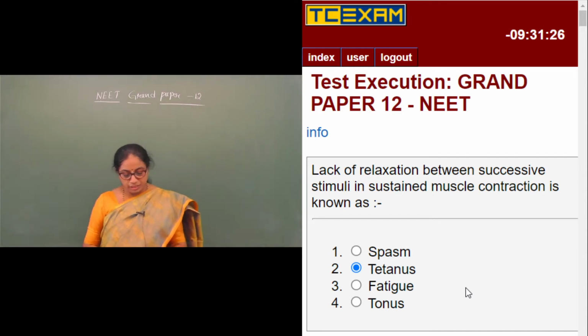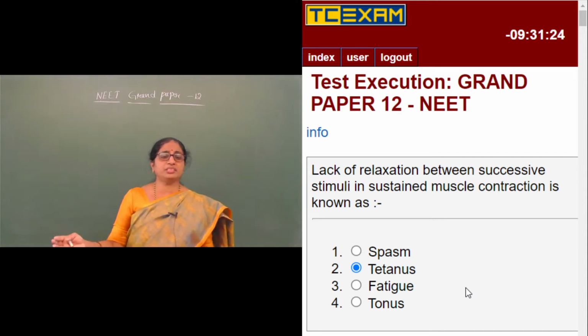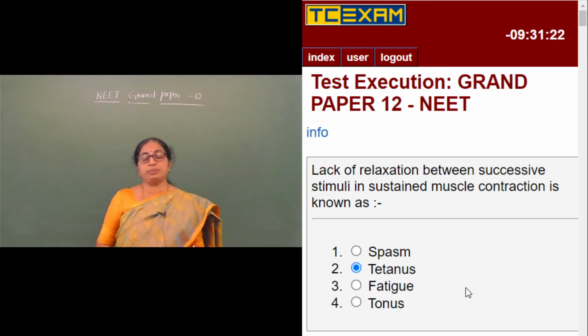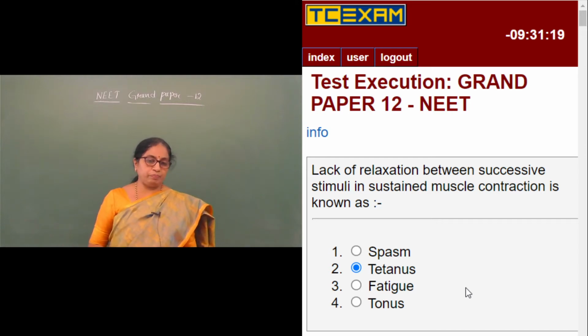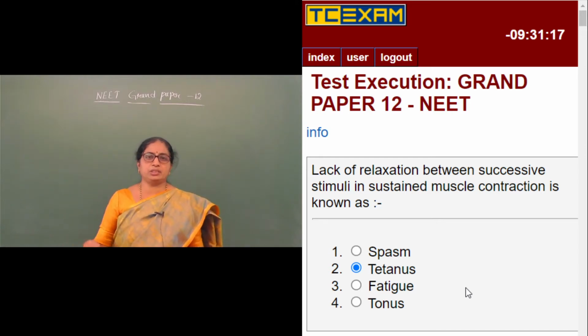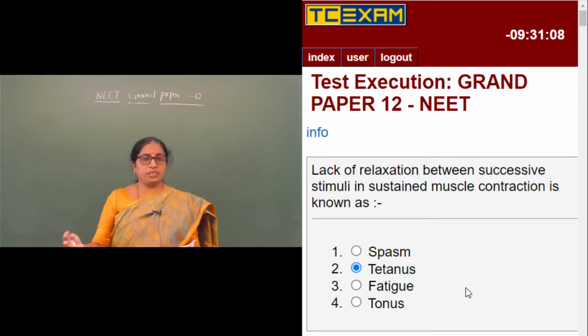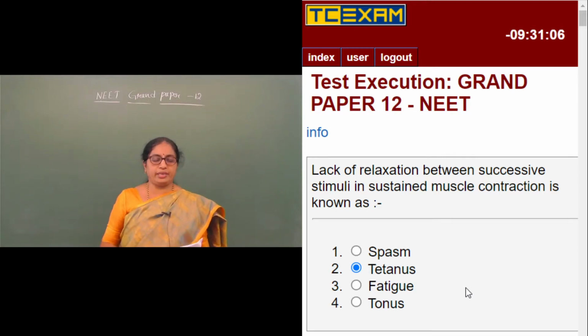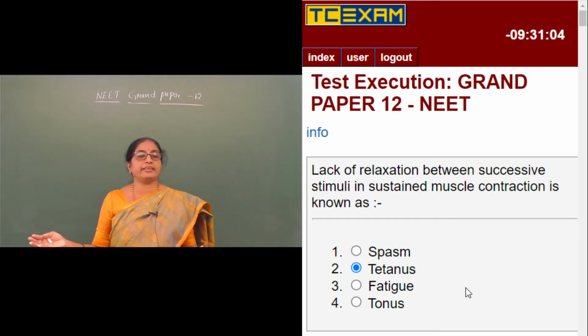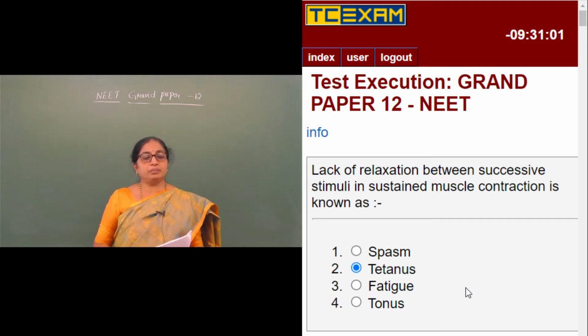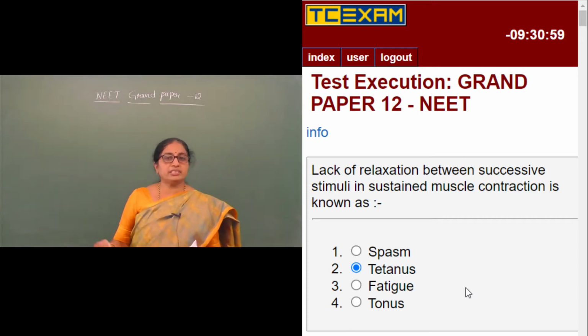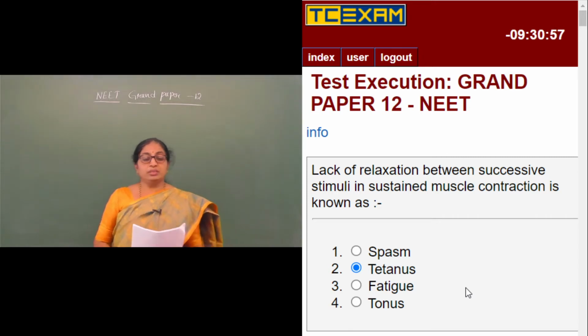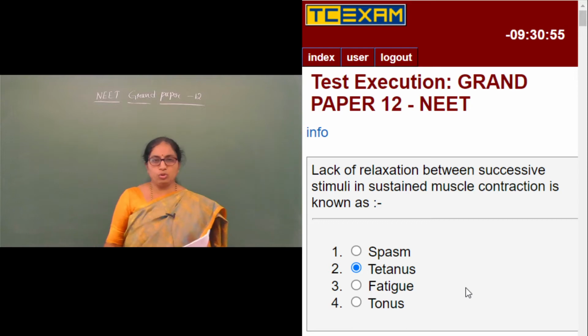The first option is spasm. Spasm is a sudden involuntary contraction of the muscles, which is quite painful. The third is fatigue. Fatigue means undergoing stress or a lot of tiredness. Usually the skeletal muscles undergo fatigue. The involuntary muscles like the smooth muscles and cardiac muscles do not undergo fatigue, whereas the skeletal muscles, which are voluntary in their functions, do.